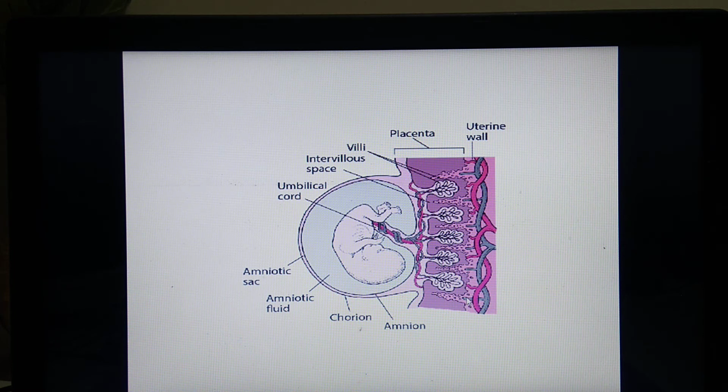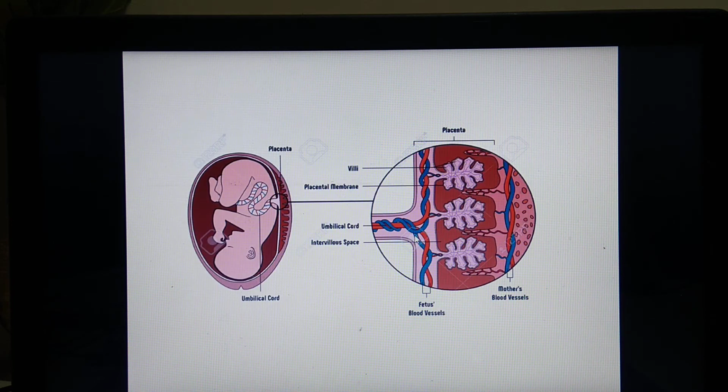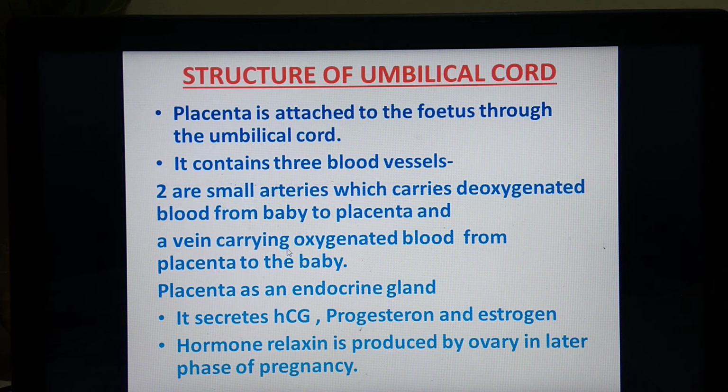Next to that, we are going to study about the umbilical cord. What is this umbilical cord? The connection between the fetus and the uterine wall, or we can say the placenta. So the connection between fetus and placenta is called the umbilical cord. In the second diagram also it is very clear. This is the umbilical cord, the connection between fetus and placenta.